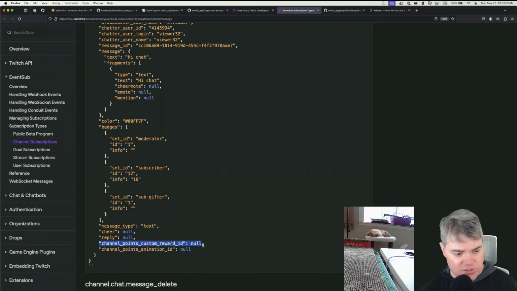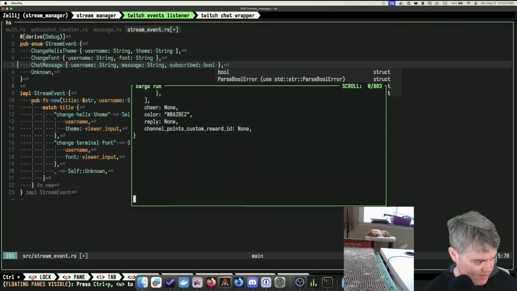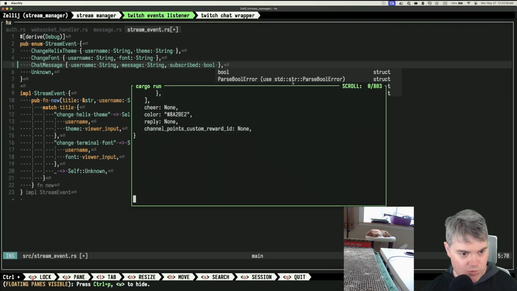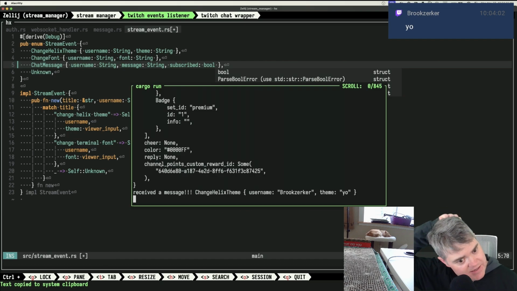So this also would, if this is a part of a channel points custom reward, that would trigger. Hold on. Yeah, so I never set up that. Okay, come on, there we go. Try the custom reward IDs. Let's change Helix theme and we'll say, oh, look at that. So interesting. This completely, I don't need to receive the other one because I get channel points custom reward through here too.